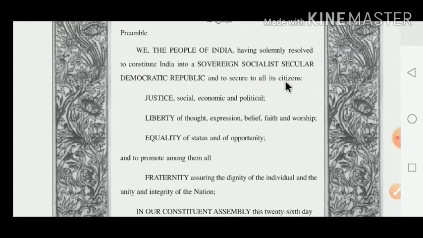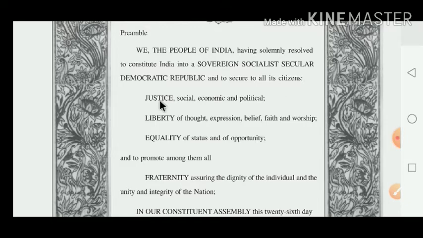Now, dear children, you know very well, what is the meaning of secular? Secular means dharma nirpeksh. Socialist means samajwadi. Sovereign means the supreme, samrat. And solemnly means satyanishta. And that's why the democratic republic, and to secure to all its citizens.